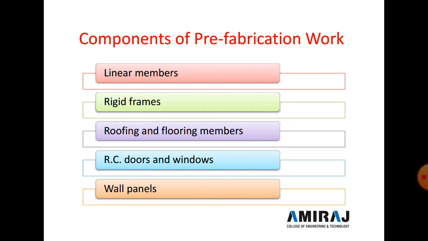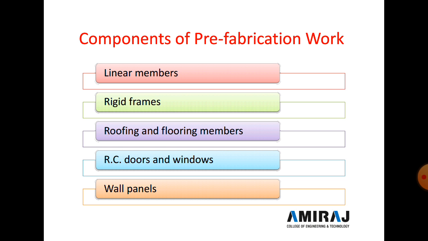Now the second type of building component of prefabrication work is the rigid frame. It includes the RCC portal frame. These rigid frames are manufactured in a factory and then transported to the required site. It is very tedious and difficult to transport the rigid frame to the site since the overall size of the frame is large. So transportation is very difficult for a rigid frame.